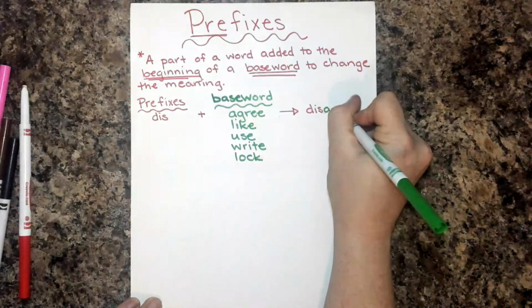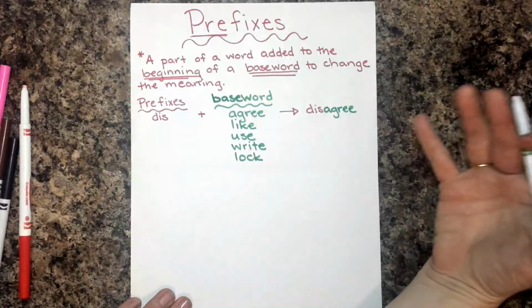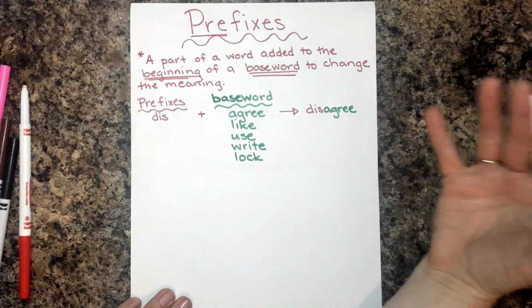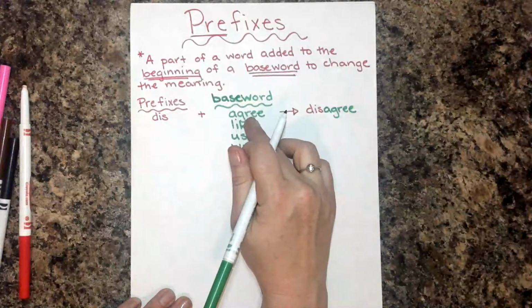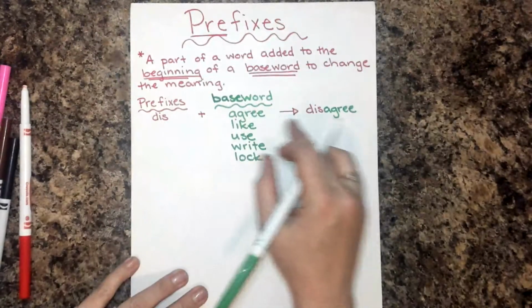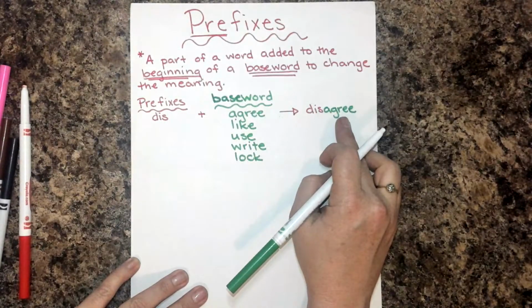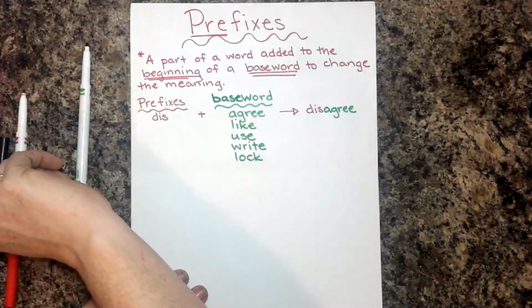Agree means to believe somebody, to have the same understanding of something. If you agree with them, you think that they are correct, that they have the right idea. But if you disagree, it means you do not agree. So dis means not, okay?